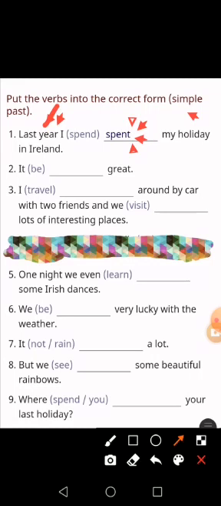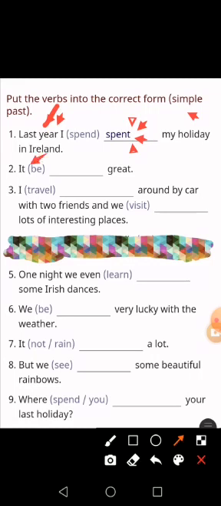It be great. Okay, last unit we talked about how to use the verb to be in the past tense. Can you remember that? We use was or were, right? We use was with what?